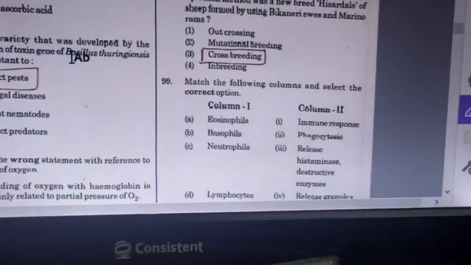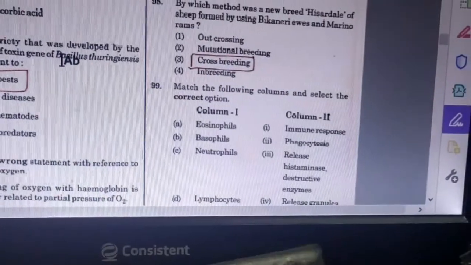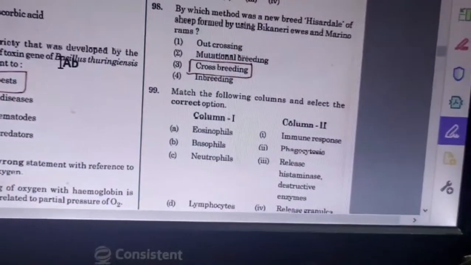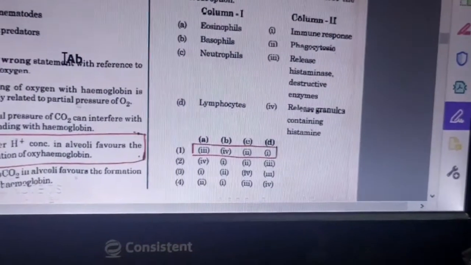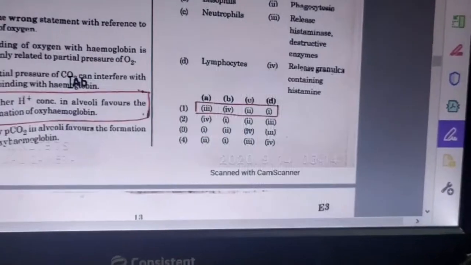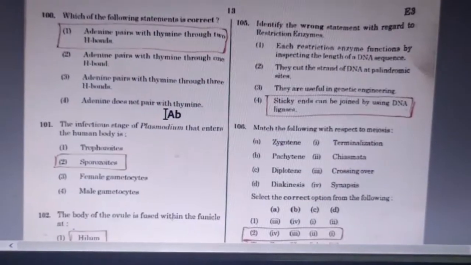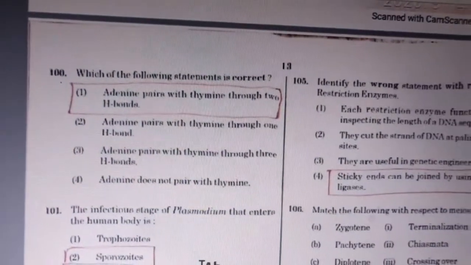99th question is, match the following columns and select the correct option. Eosinophil, basophil, neutrophil and lymphocytes. Answer row is 3, 4, 2, 1. And next question, 100th question is, which of the following statements is correct?